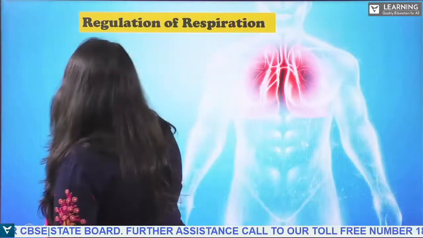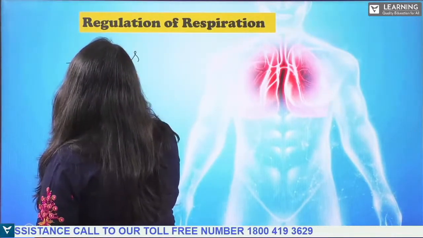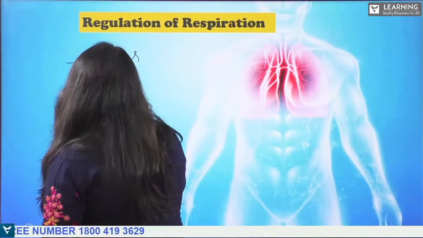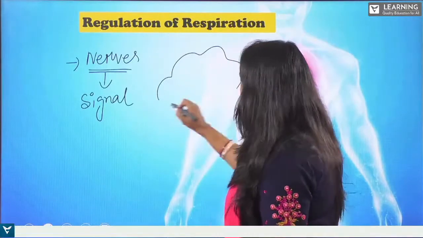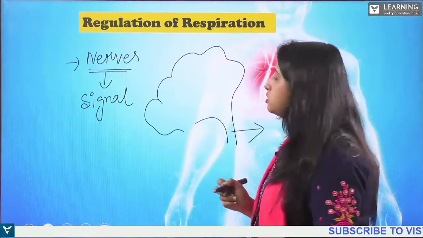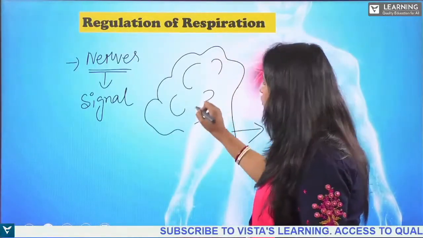Now, you know that in our body, we have nerves, right? Nerves are responsible for the signals to our body. Now, what happens in our brain? This is the brain, let's say. This is the forebrain, right? Brain has got various parts.